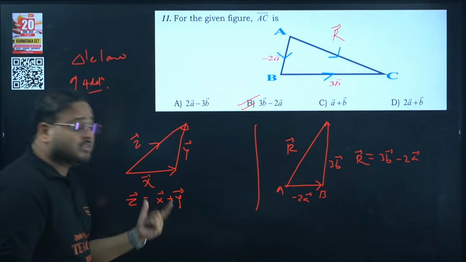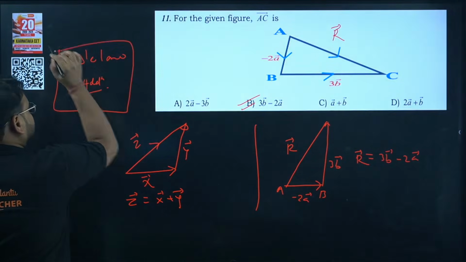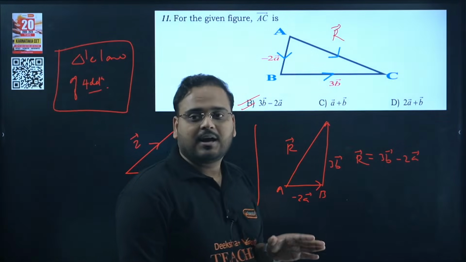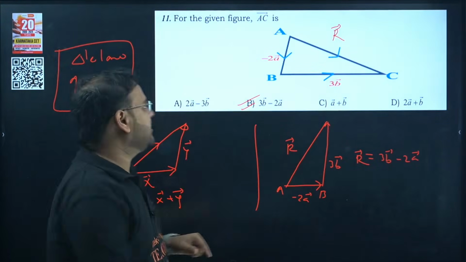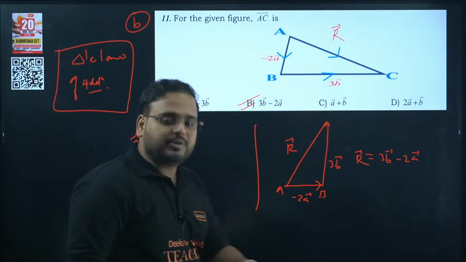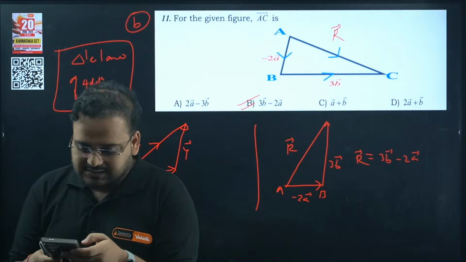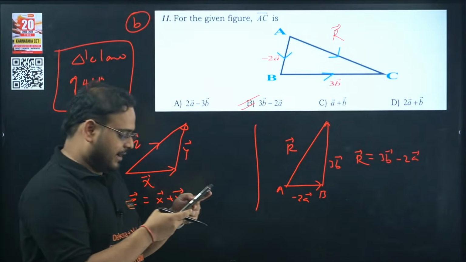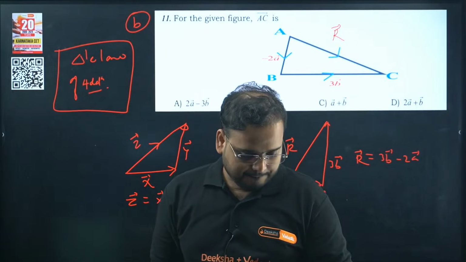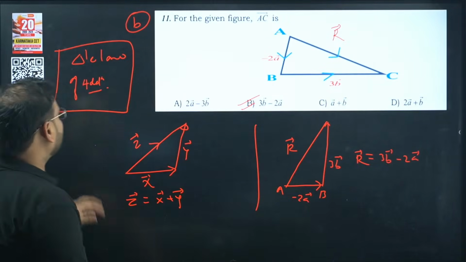Now I want the promise that you will not make any mistake in the triangle law of addition. Clear? Answer B is clear. Superb. Good job. All of you gave the right answer, but if you have not come across this, I have discussed that as well. Next up, 12th one.